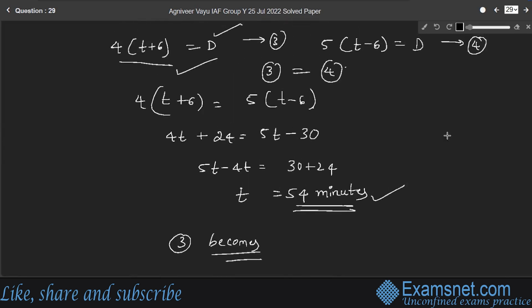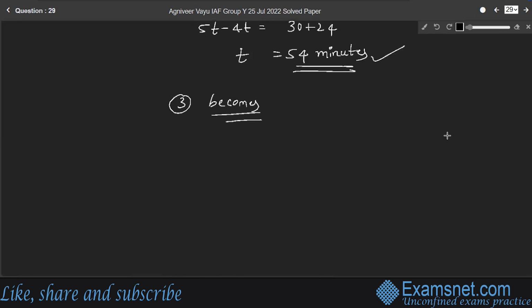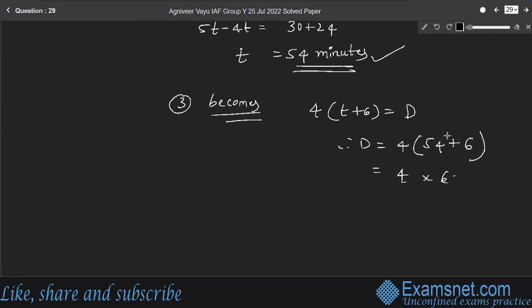4 into t plus 6. 4 into t plus 6 is d here. Therefore, d is equal to 4 into t, which is 54 minutes. He takes extra 6 minutes, right? So, which means 4 into 60 minutes. Here, 4 is in terms of kilometer per hour, right? And the time is in terms of minutes, 60 minutes.